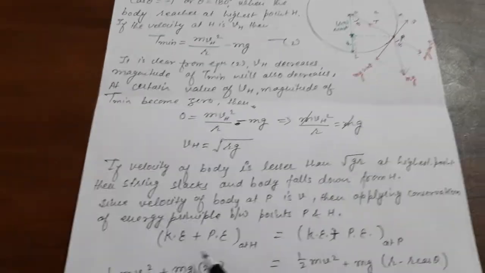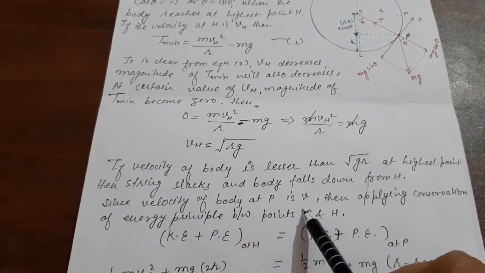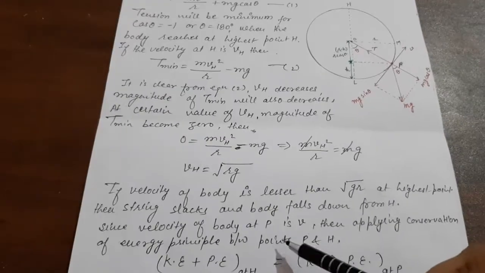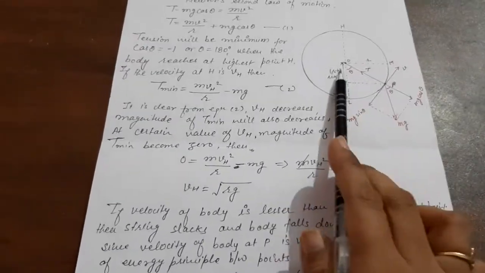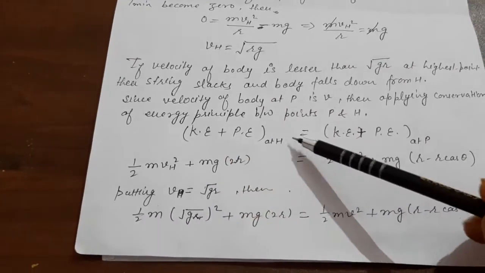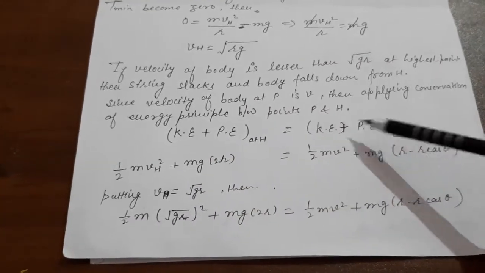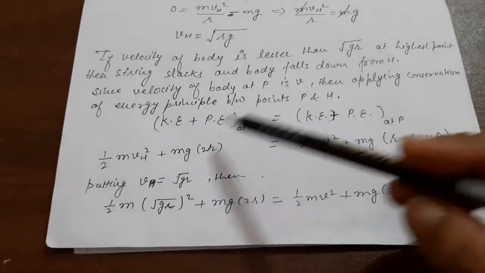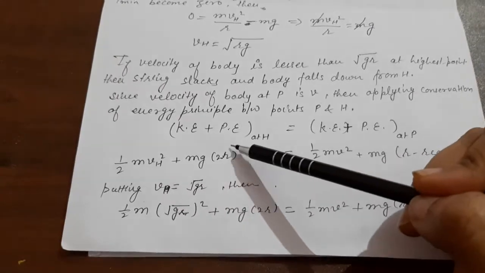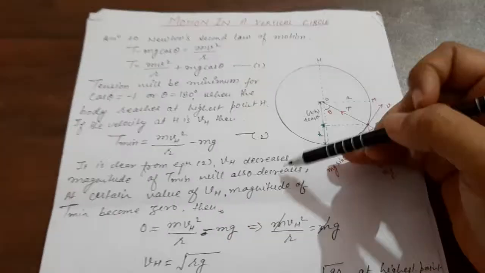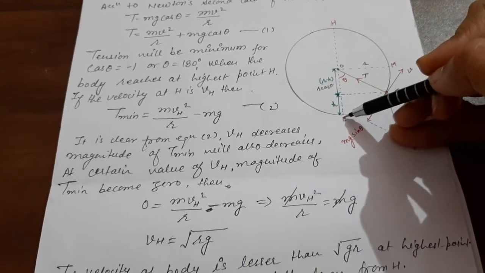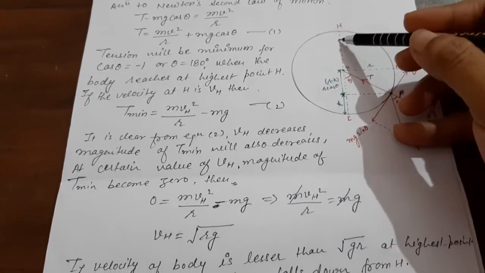Okay, and since the velocity of the body at P is v, applying the law of conservation of energy between point P and the highest point H, the sum of kinetic and potential energy at H equals the sum of kinetic and potential energy at P. So here half m vh square plus mg, and in place of h we write 2r, because we have taken distance from the ground. Suppose this is the ground, so r plus r means diameter.